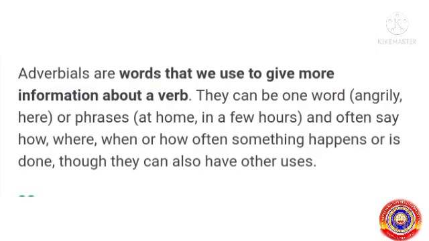Adverbials are words that we use to give more information about a verb. They can be one word like angrily, here, or phrases like at home, in a few hours, and often say how, where, when or how often something happens or is done, though they can also have other uses.